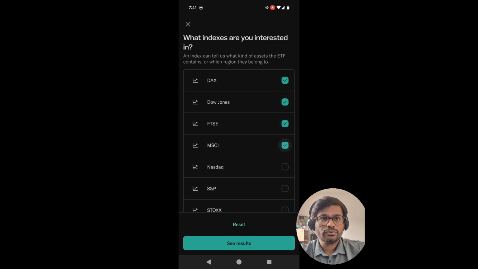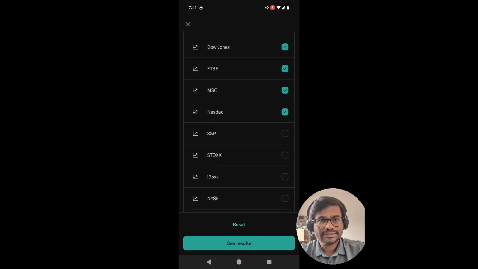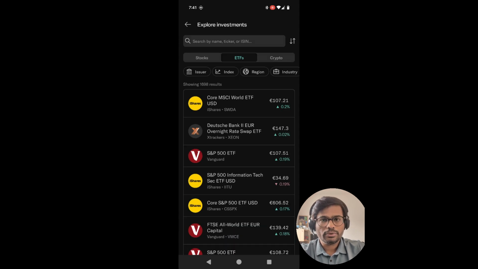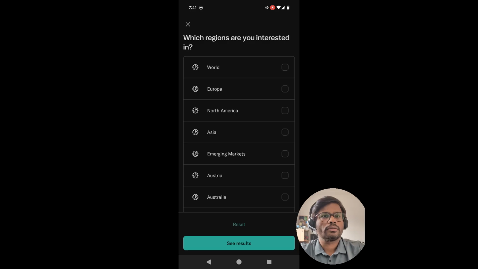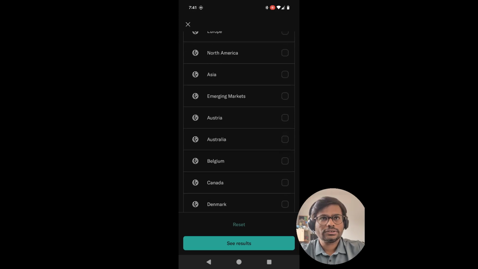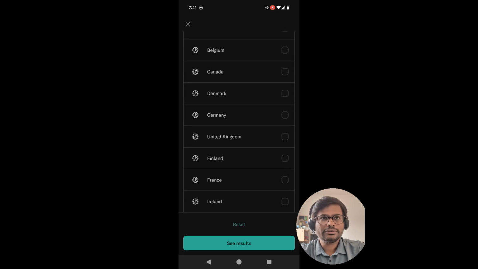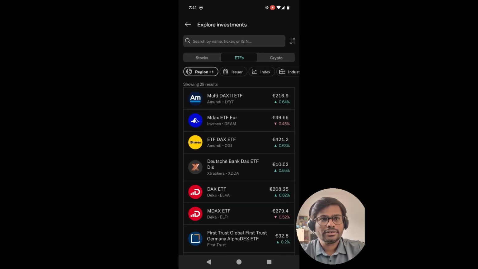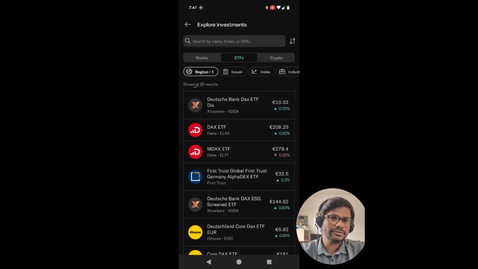Again, for indexes, you have DAX, Dow Jones, MSCI, and Nasdaq as well. These are the different indexes where you can shortlist a particular ETF. Then you have the region, like world, European, emerging market. That's how you filter it out, and then it will give you a specific number of ETFs as per